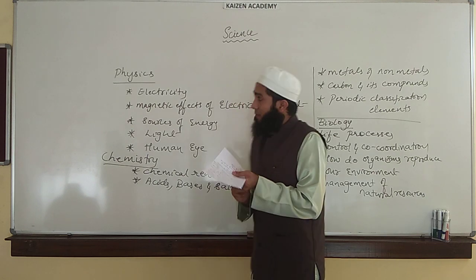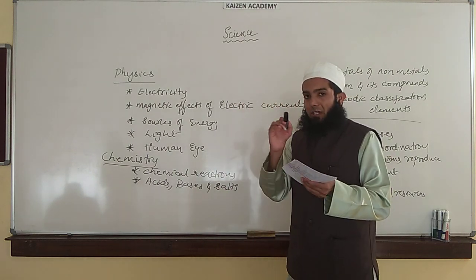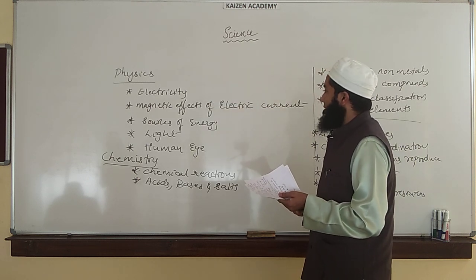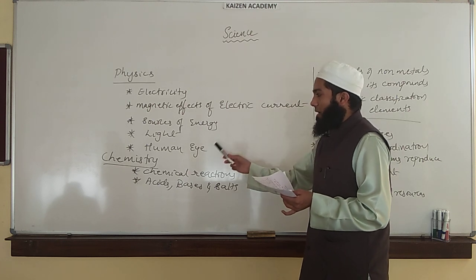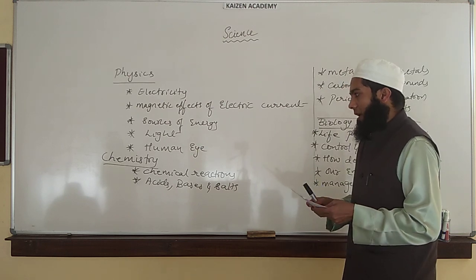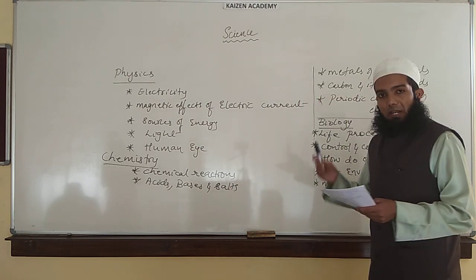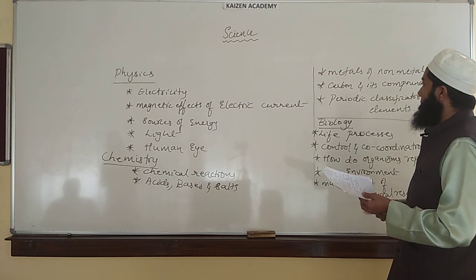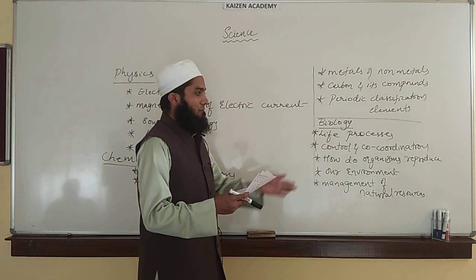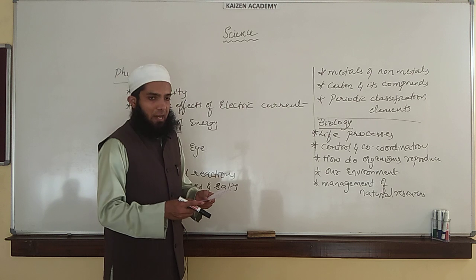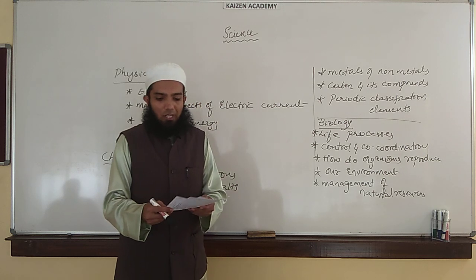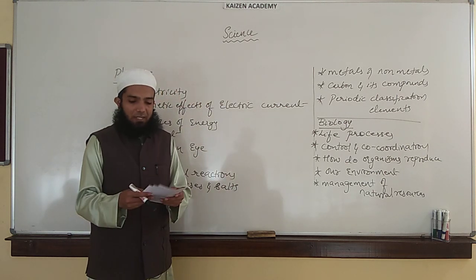You can mark it in your textbook. You can write it to the side. Write P beside the names of the physics chapters: electricity, magnetic effects of electric current, sources of energy, light, human eye and the colourful world. Under the chemistry part you have chemical reactions and equations, acids, bases and salts, metals and non-metals, the fourth chapter carbon and its compounds, and the fifth, periodic classification of elements. Under the biology part, you have life processes, control and coordination, how do organisms reproduce, our environment, and management of natural resources. So these are the total chapters covered in textbook part 1 and part 2.